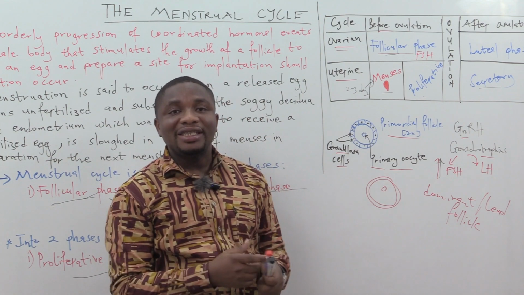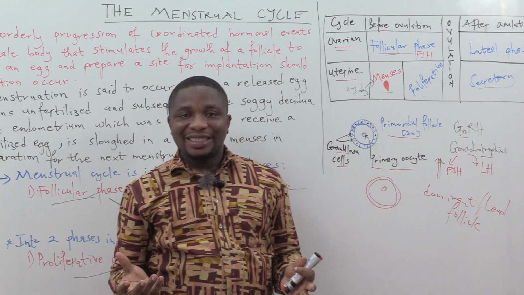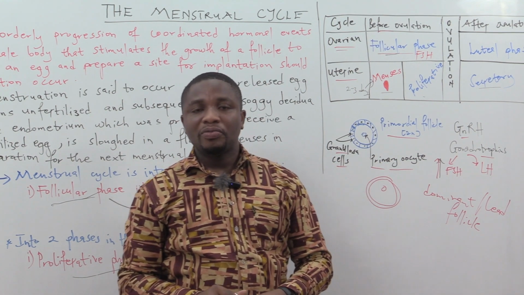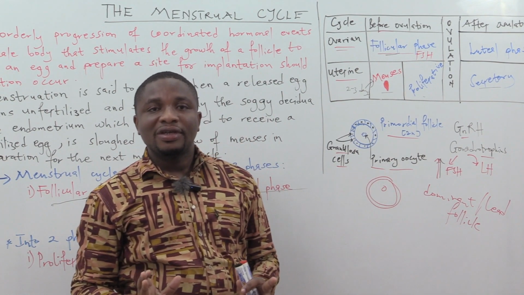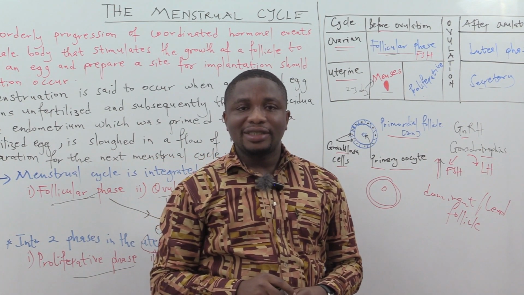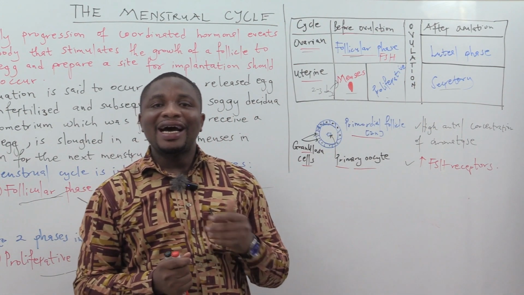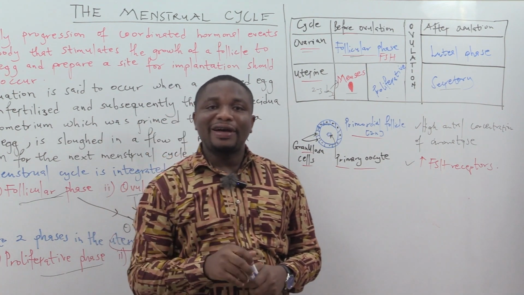The question goes, what makes a primordial follicle be selected to be primed to become the dominant or lead follicle? There are two factors that are taken into consideration. One, the high antral concentration of aromatase in the granulosa cells.